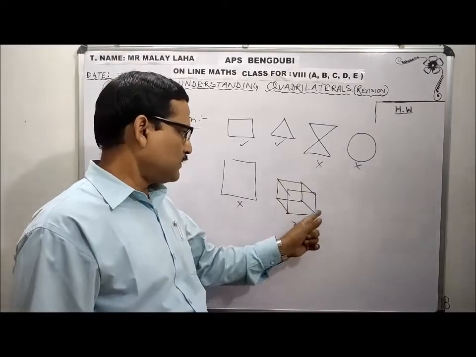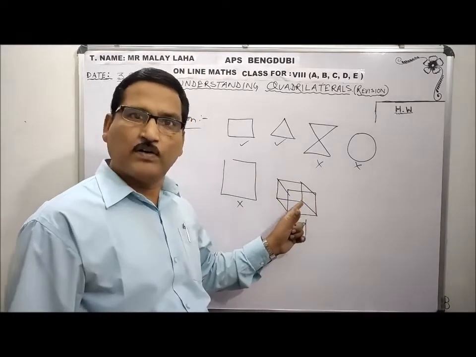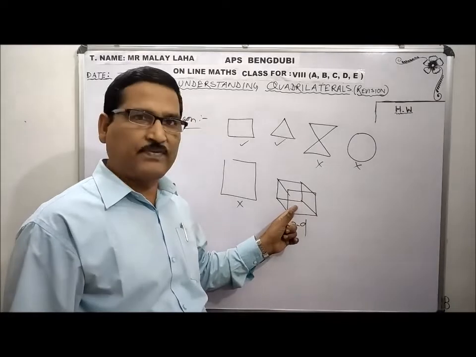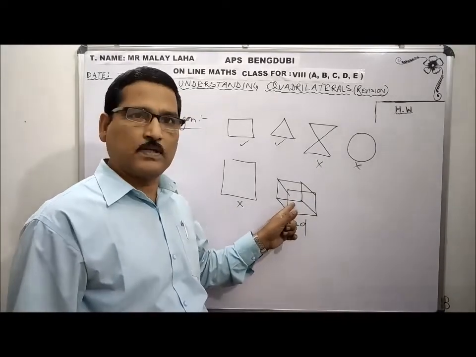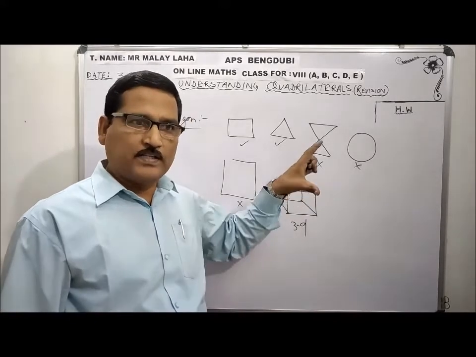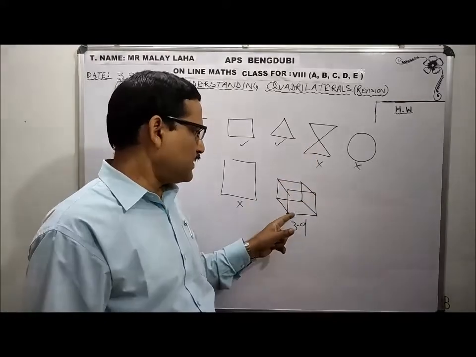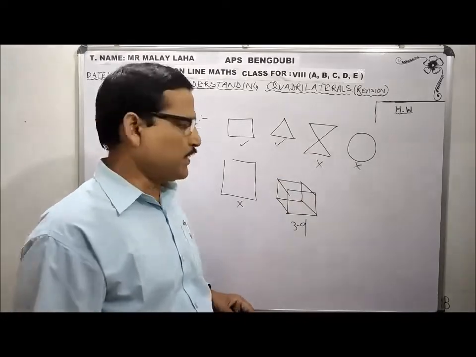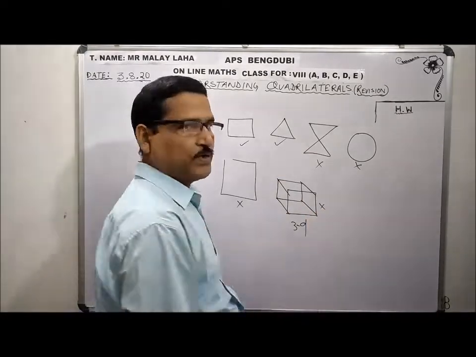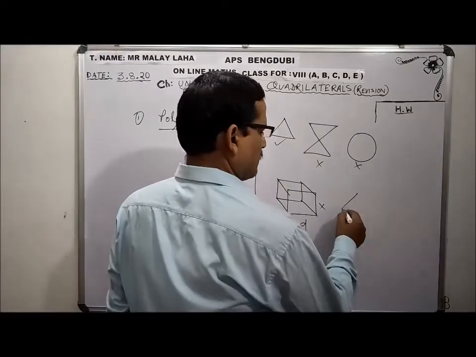Each part of this 3D shape is a polygon. It is made by 6 faces. Faces are either rectangles or squares. So the faces are polygons. When the 6 faces combine together, giving this shape, then this is not a polygon. Okay. This is not a polygon. Clear?